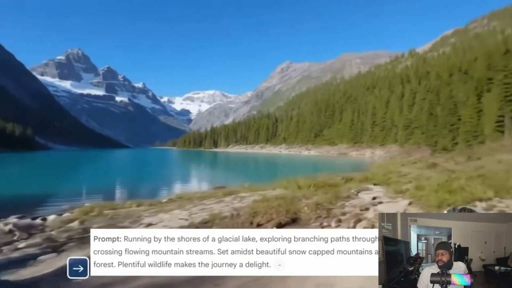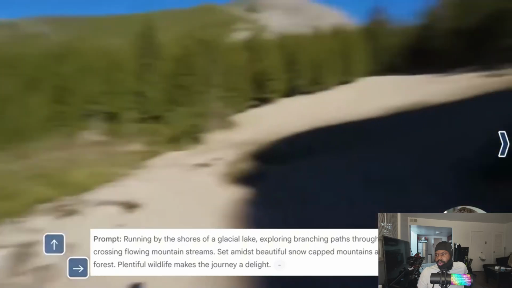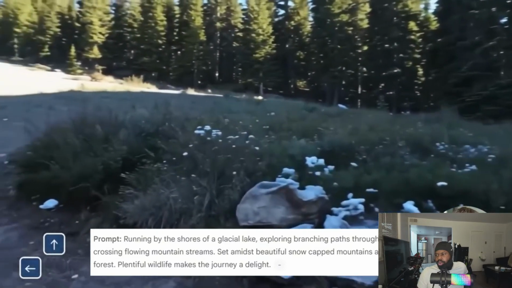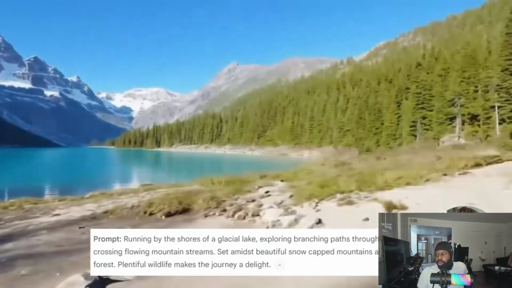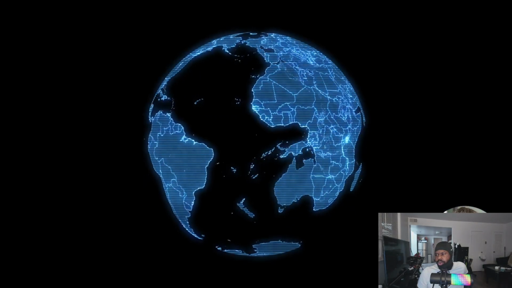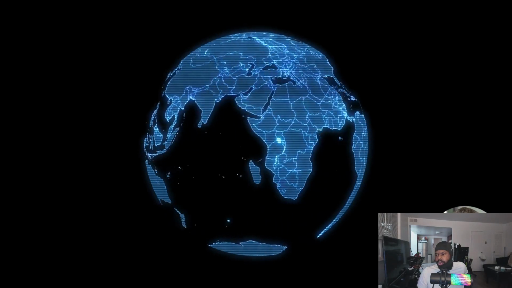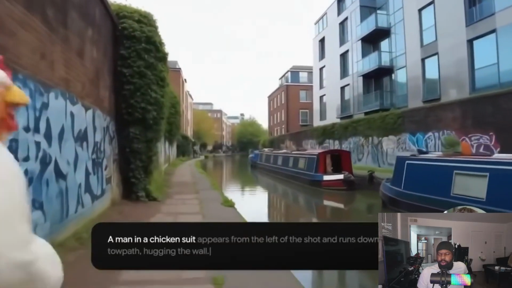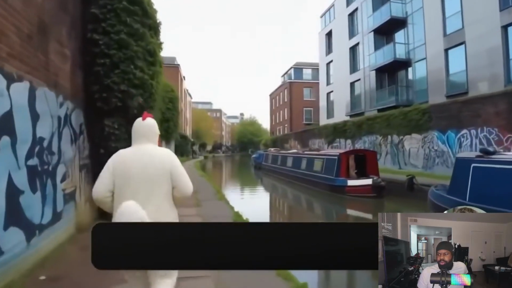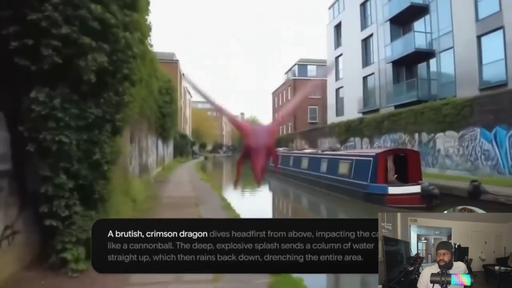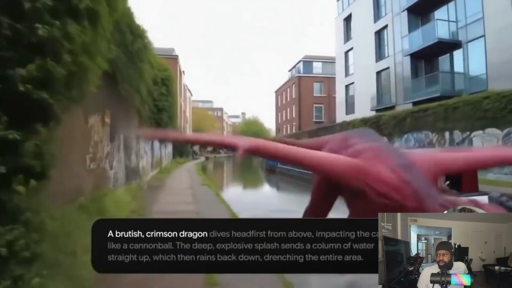Not a video, not a picture, a world you control with your keyboard. You walk forward, you hear streams flowing, you turn left, you see snow-capped mountains. You look around, you see wildlife moving through the forest. This is not a game someone made. This is AI creating the entire world in real time. But here's where it gets really crazy. You can change the world while you're in it. Just by typing new words. I know this sounds like science fiction, but I'm looking at the actual examples right now from Google's official blog and research demos. This is happening today.